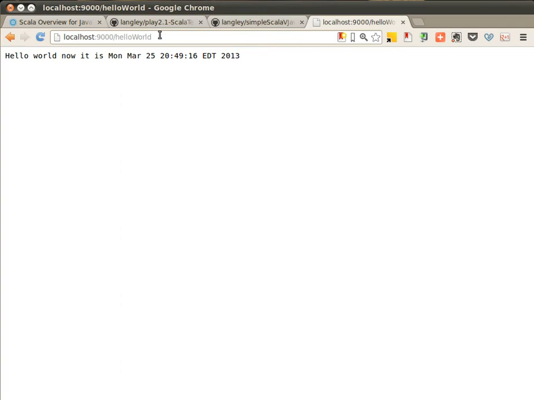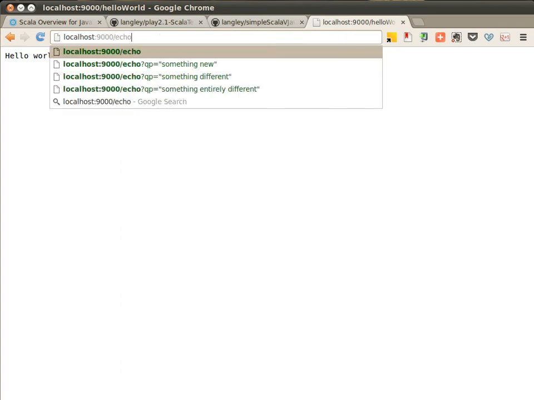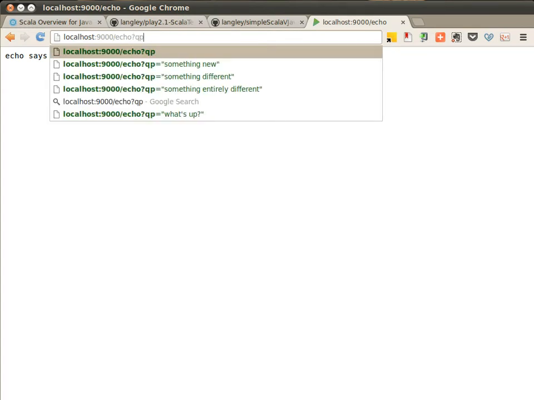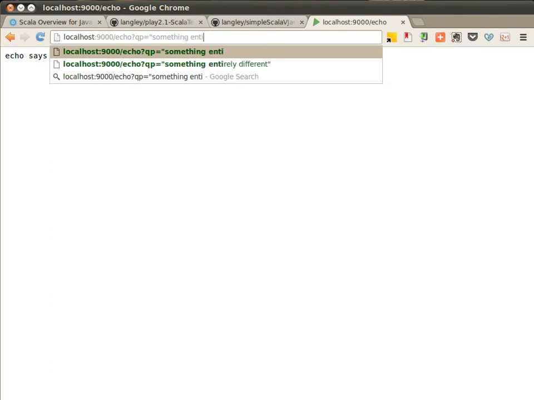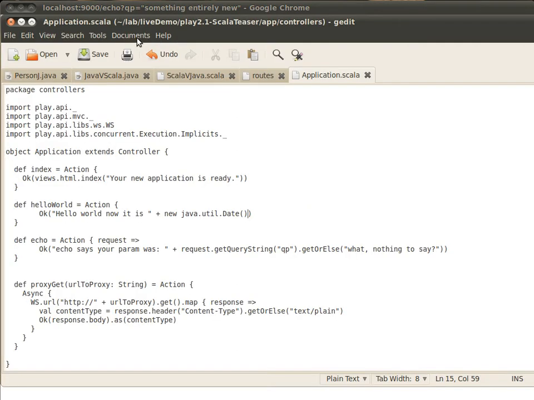So now let's go ahead and try our echo. And we'll begin with nothing. And there's our use of the option object. And now we'll give it a query parameter, something entirely new. And you can see how that works as well. So that's dealing with query parameters.